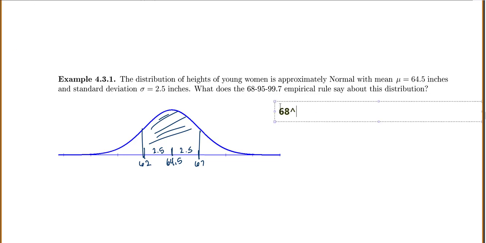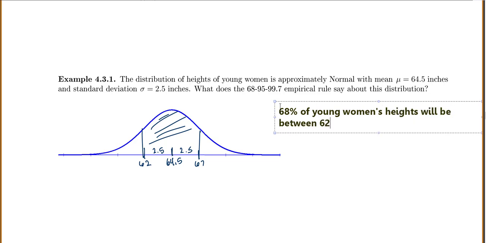So 68% of young women's heights will be between 62 and 67 inches.